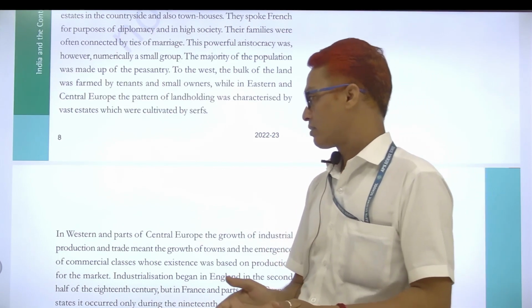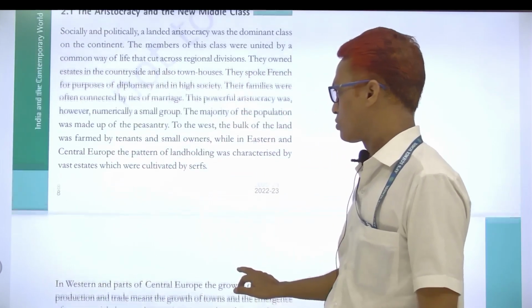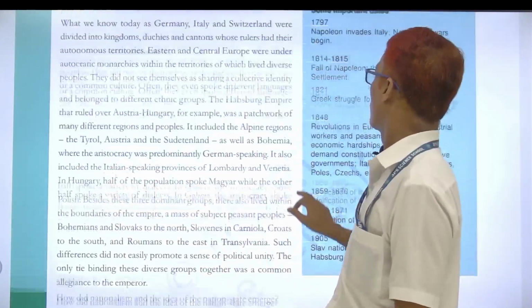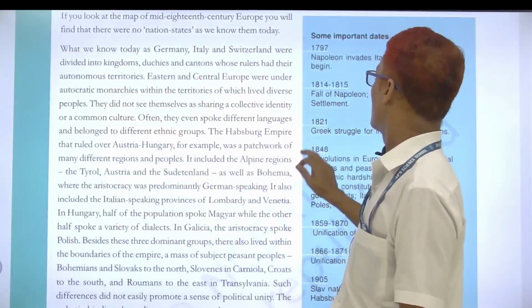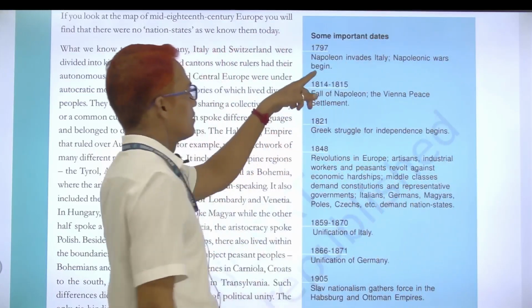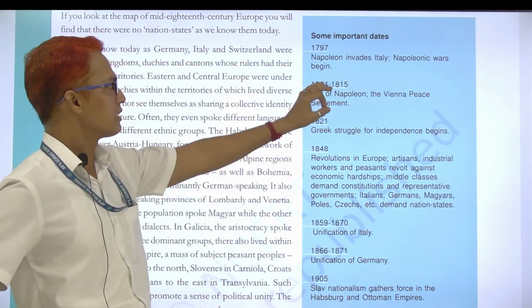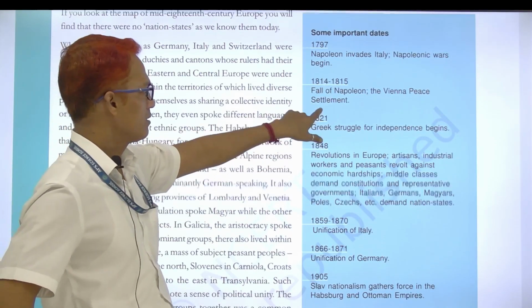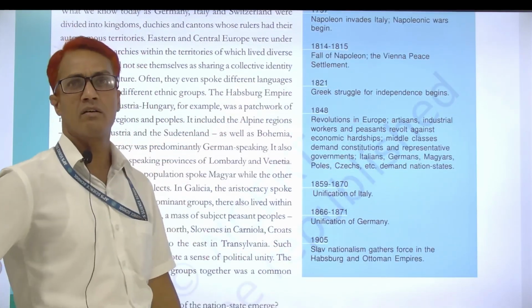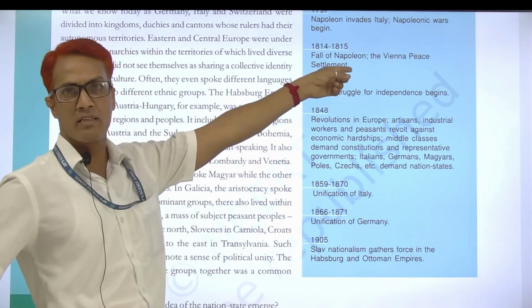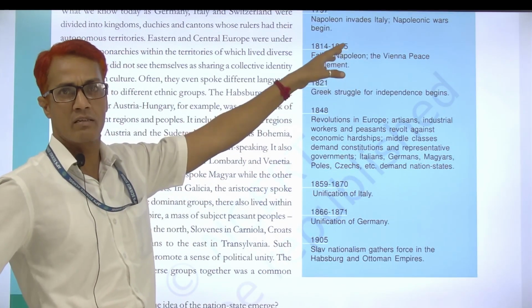So students, today these two pages are completed, and I think one box remains. You know some important dates. 1797, Napoleon attacked Italy and war began. 1814, Waterloo War. Information given here: fall of Napoleon due to the Waterloo War.